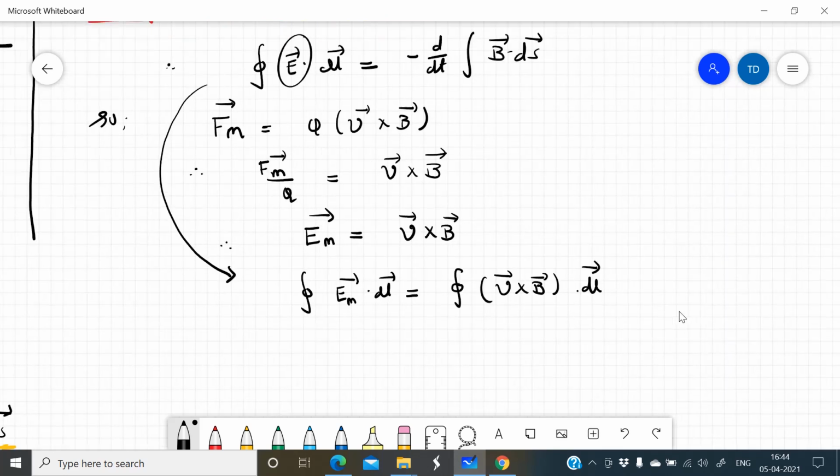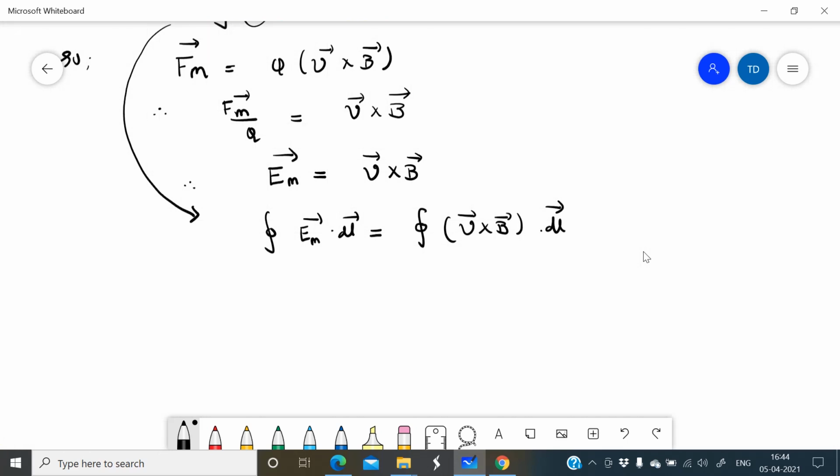Fine. Now I have to apply the Stokes theorem in this case. It's a closed line, so I have to convert it into an open surface. So this is the integral of del cross V cross B into dS. This is my final equation.